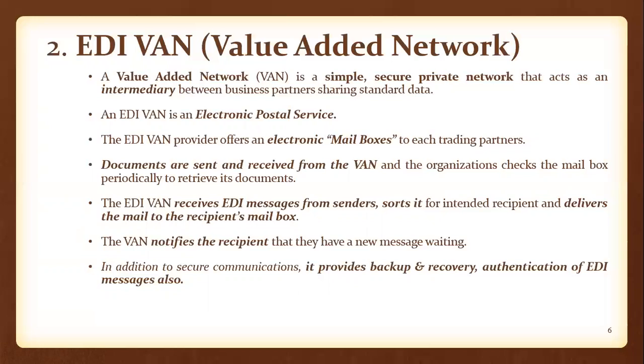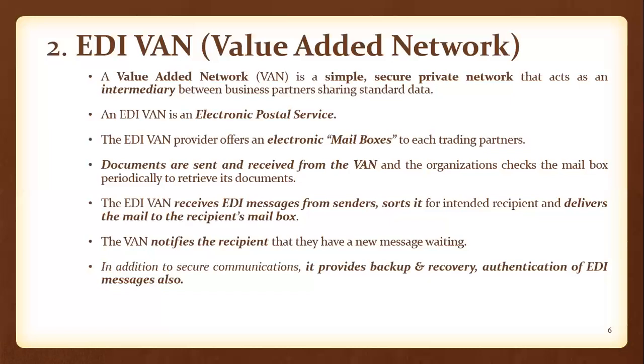That is the VAN. So whatever documents you are sending will first reach the EDI VAN mailbox. From that mailbox, the EDI documents will be transmitted over a secured connection, a secured communication network, to the receivers or trading partners.